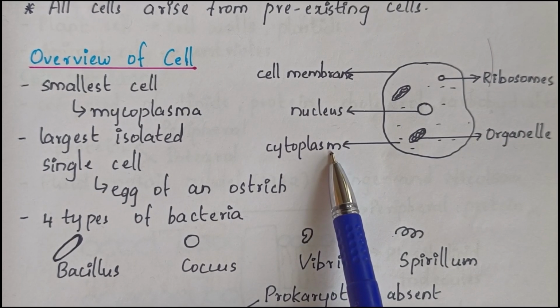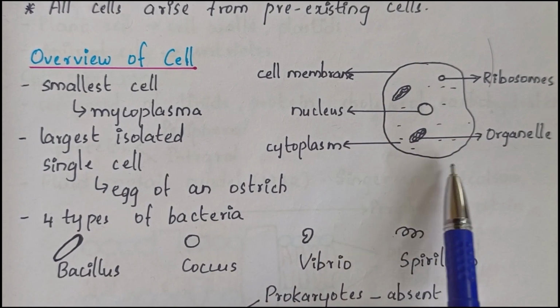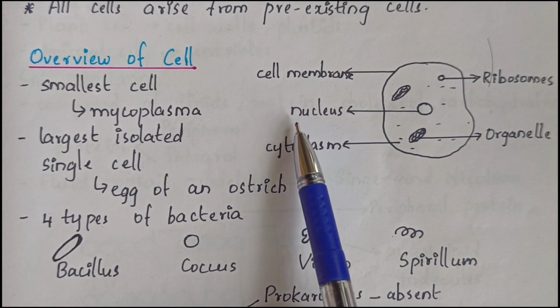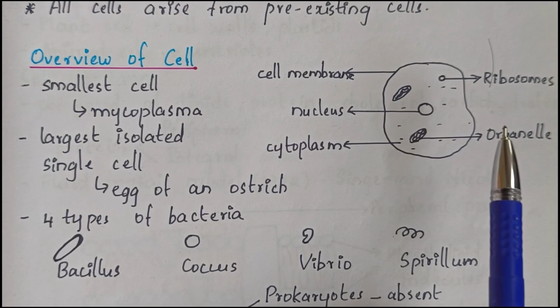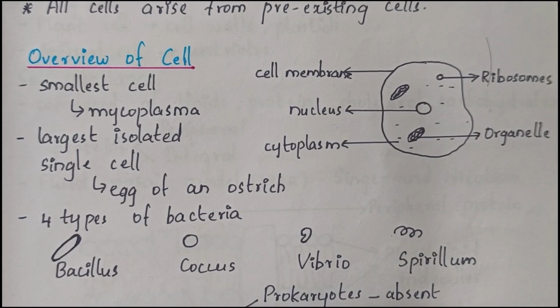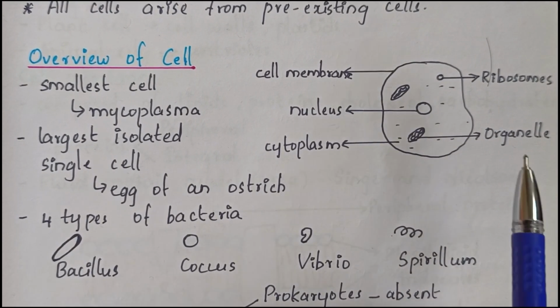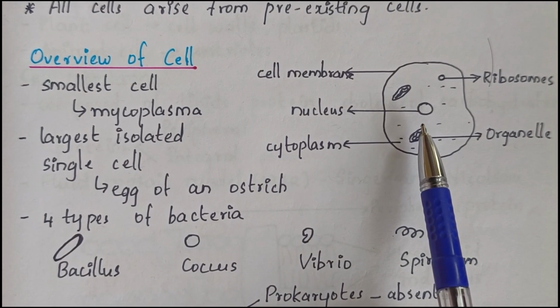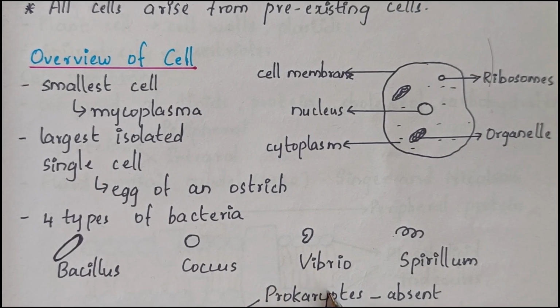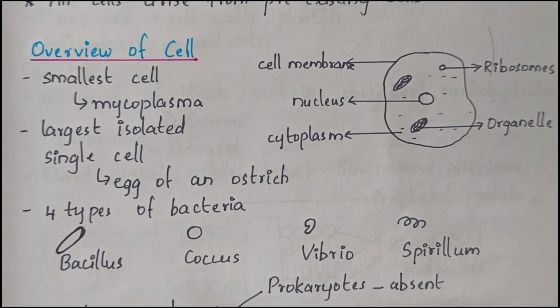There is a dense membranous structure at the center called the nucleus, and there are structures called organelles and ribosomes, which are non-membrane bound structures. Earlier we discussed protoplasm. Protoplasm is everything inside the cell membrane, that is, cytoplasm plus organelles plus nucleus. And cytoplasm is the semi-fluid matrix which occupies the volume of the cell.